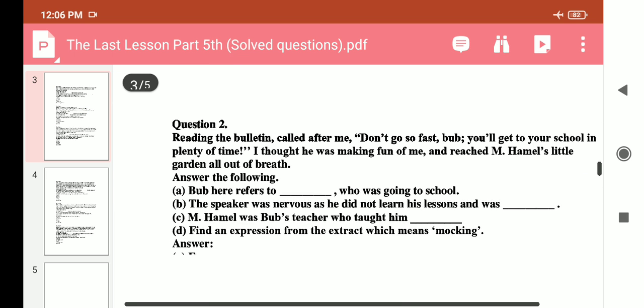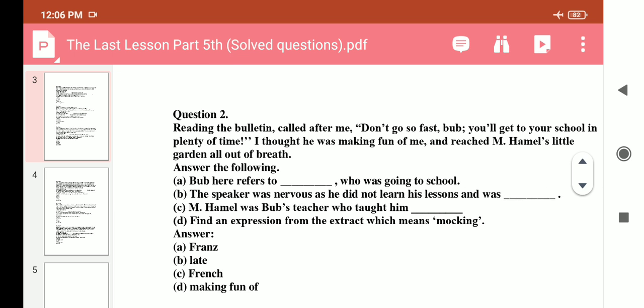Now question number 2 is also based on the context. Read the bulletin. Question number 2: Read the bulletin called after me. Do not go so fast, Bob. You will get to your school in plenty of time. I thought he was making fun of me and reached Mr. Hamel's little garden all out of breath. Answer the questions. Bob refers to Rajesh who was going to school.